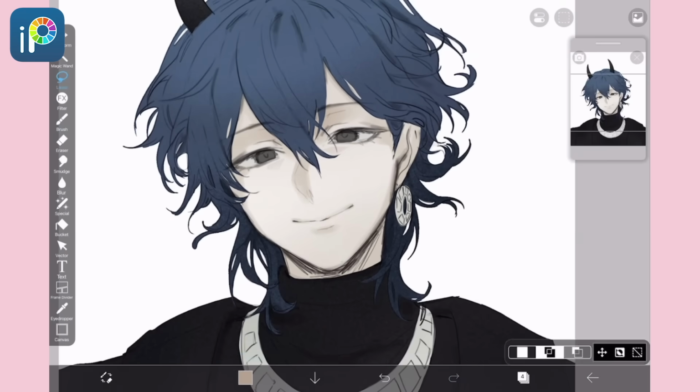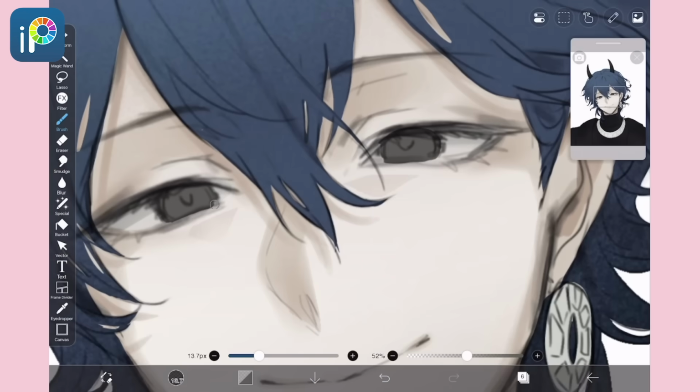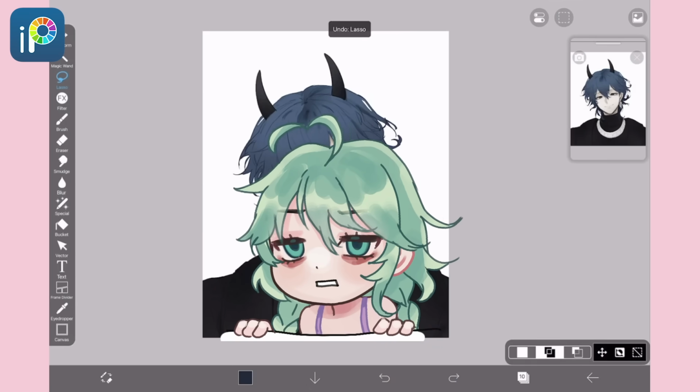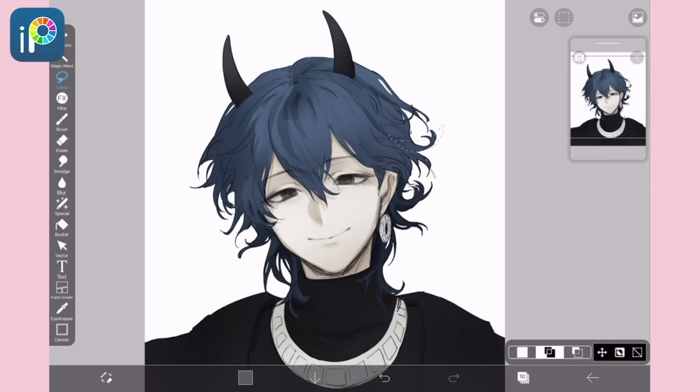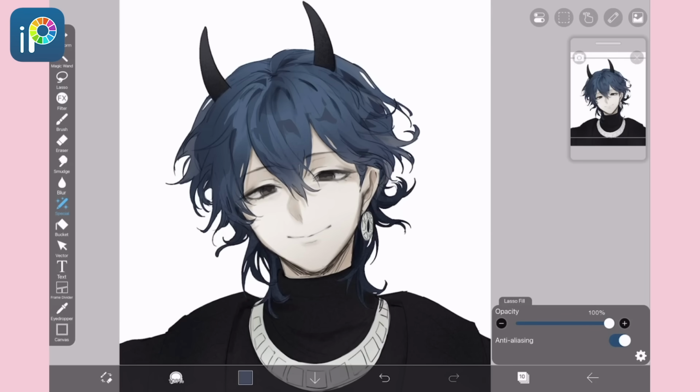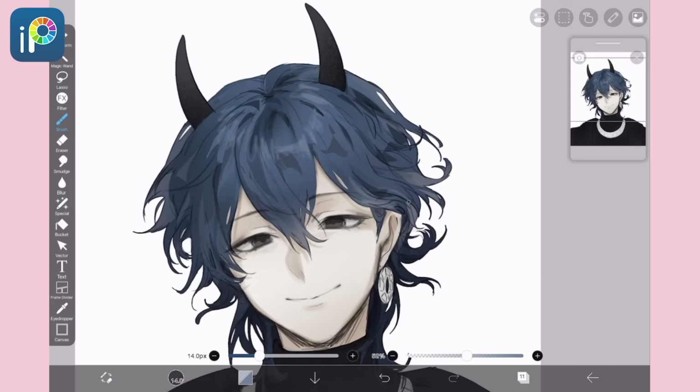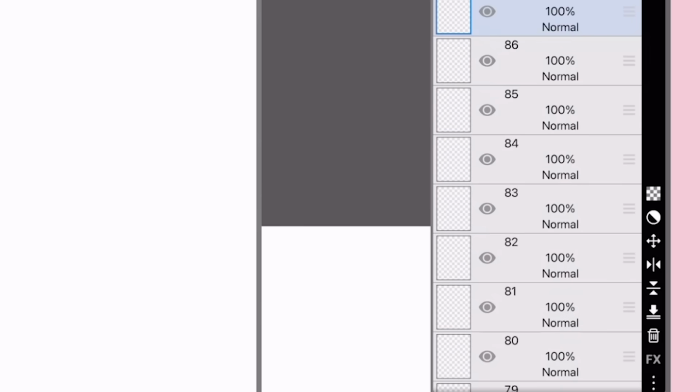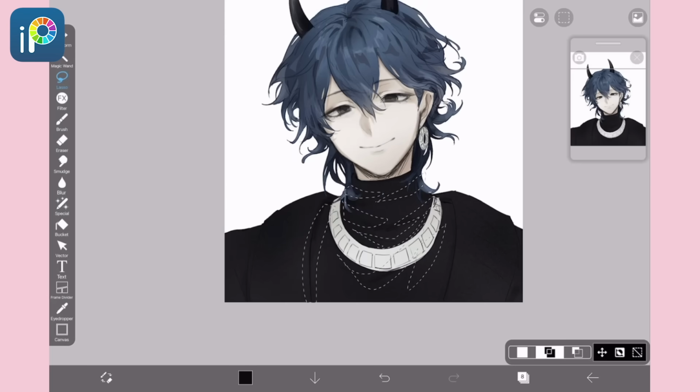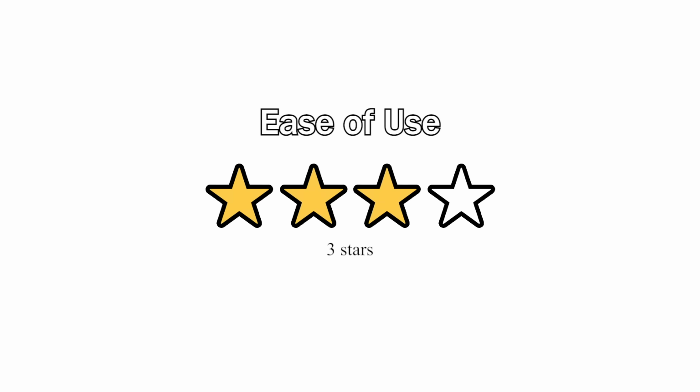I think Ibis Paint's interface is smooth with a lot of features to discover. There are a lot of ads. If you do happen to draw on a large canvas or have lots of layers, it will lag. Trust me. But there is no layer limit and tons of layer options. We do have Liquify as well. 3 out of 4 stars.